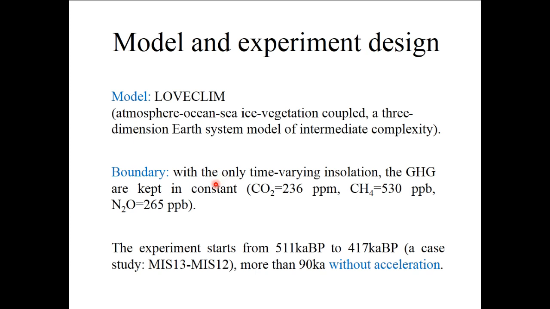The greenhouse gases and ice sheet are kept constant. Our experiment started from 5011 kABP to 417 kABP, which includes MIS-13 and MIS-12. It is more than 19,000 years and without acceleration.